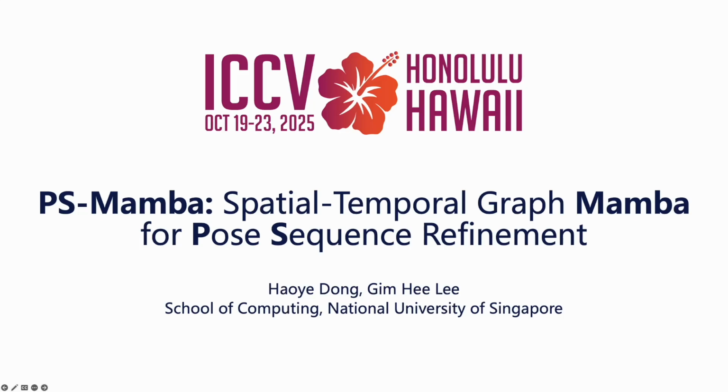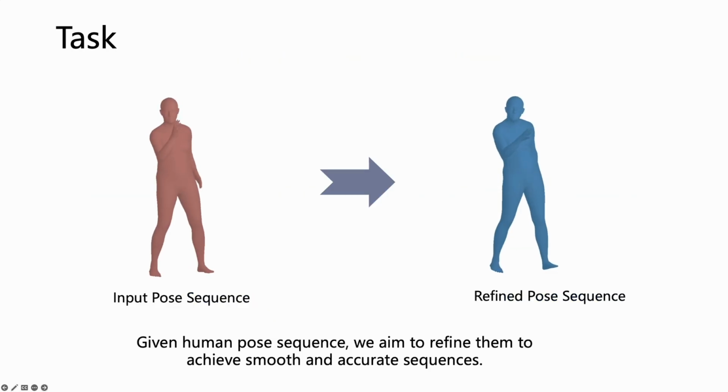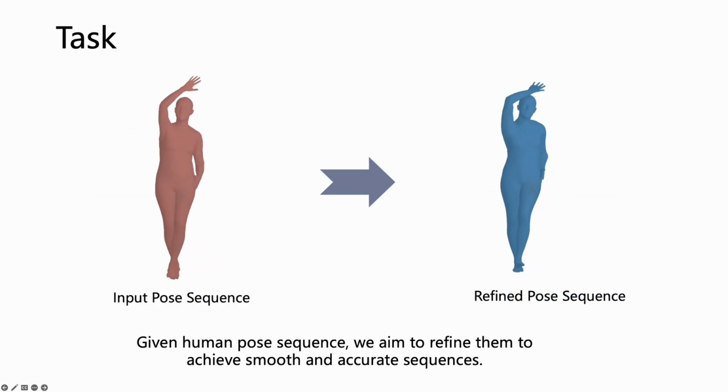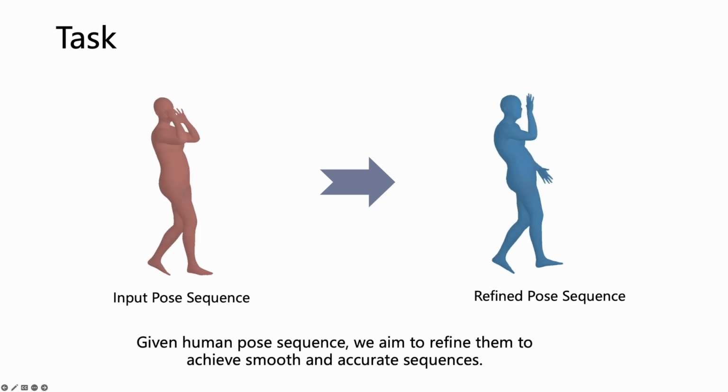We introduced the first framework for human pose refinement, named PS-Mamba: Spatial-Temporal Graph Mamba for pose sequence refinement, which combines spatial-temporal graph learning with state space modeling, SSM, for refining human pose sequences. Given a human pose sequence, we aim to refine it to achieve a smooth and accurate sequence.